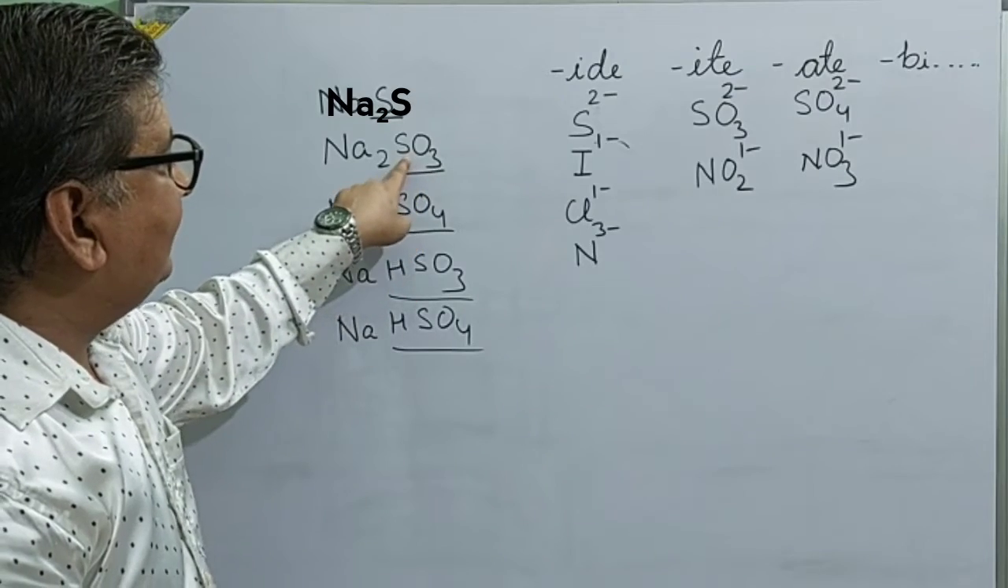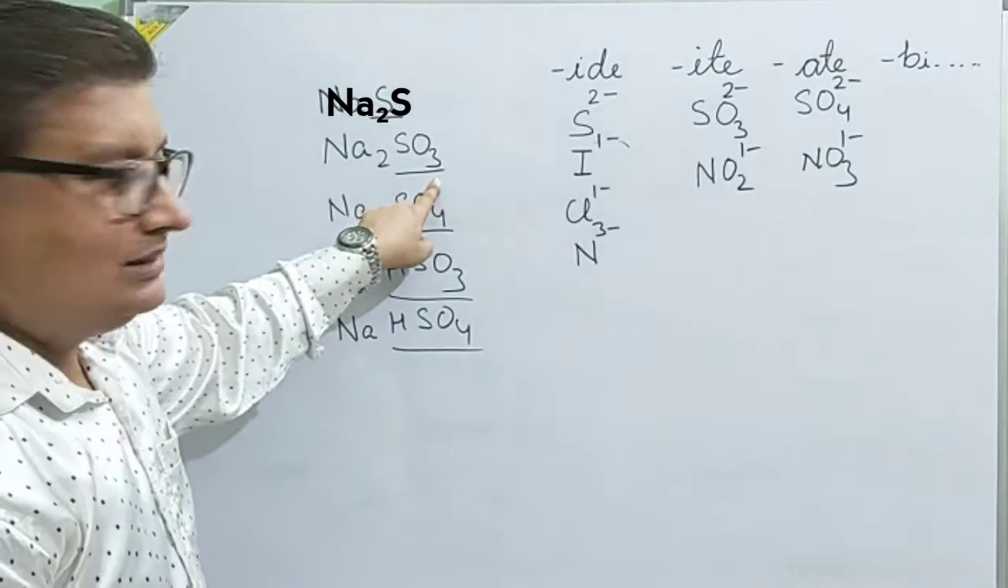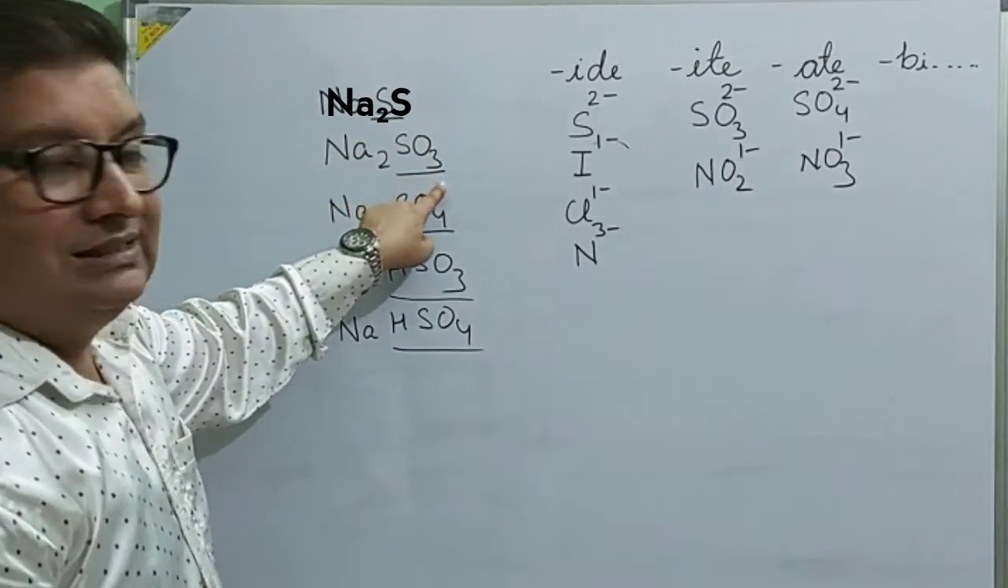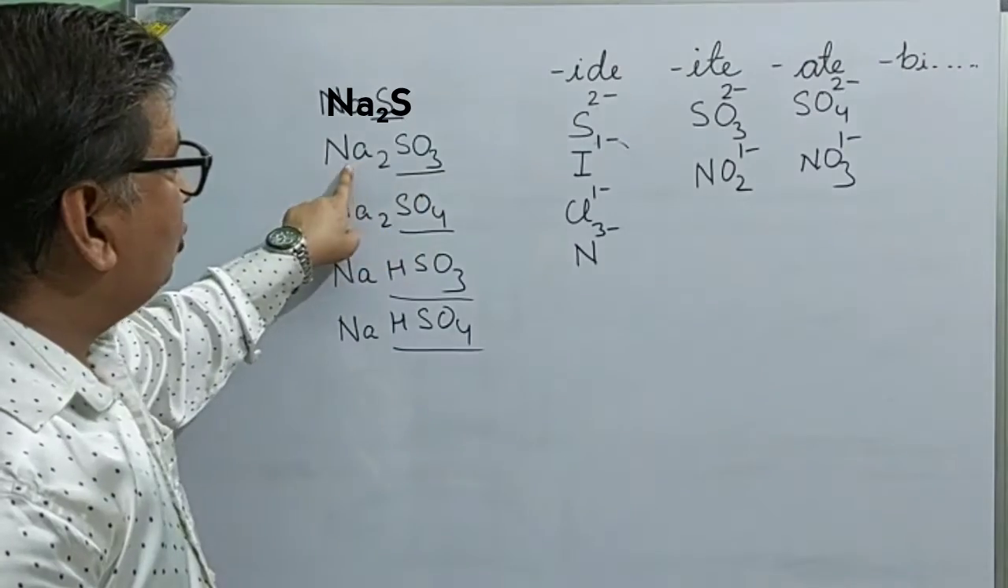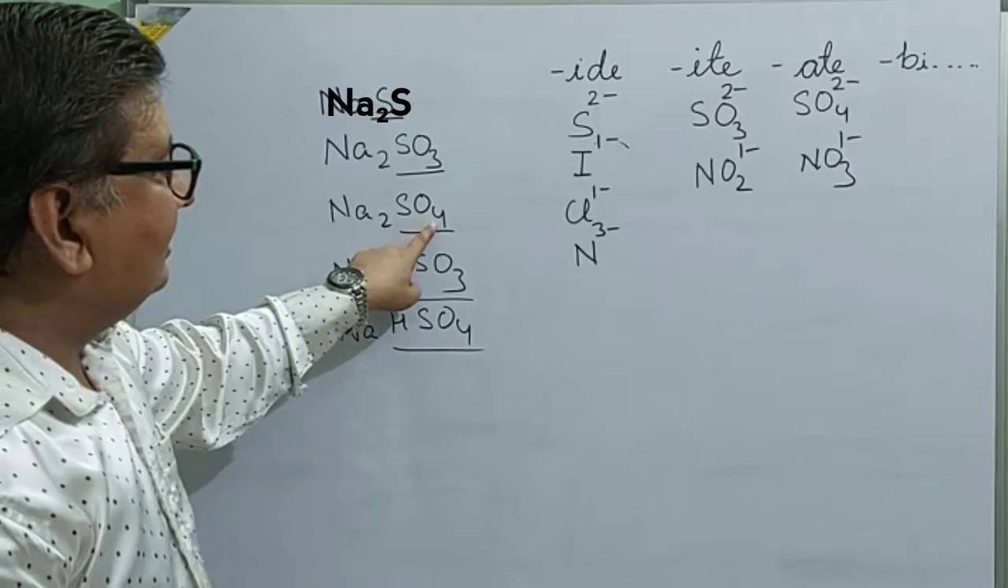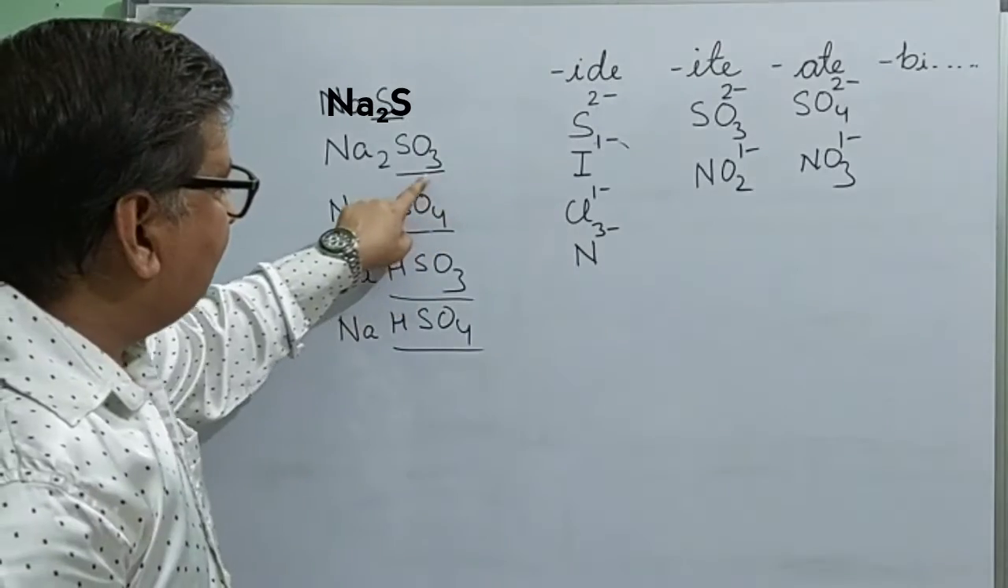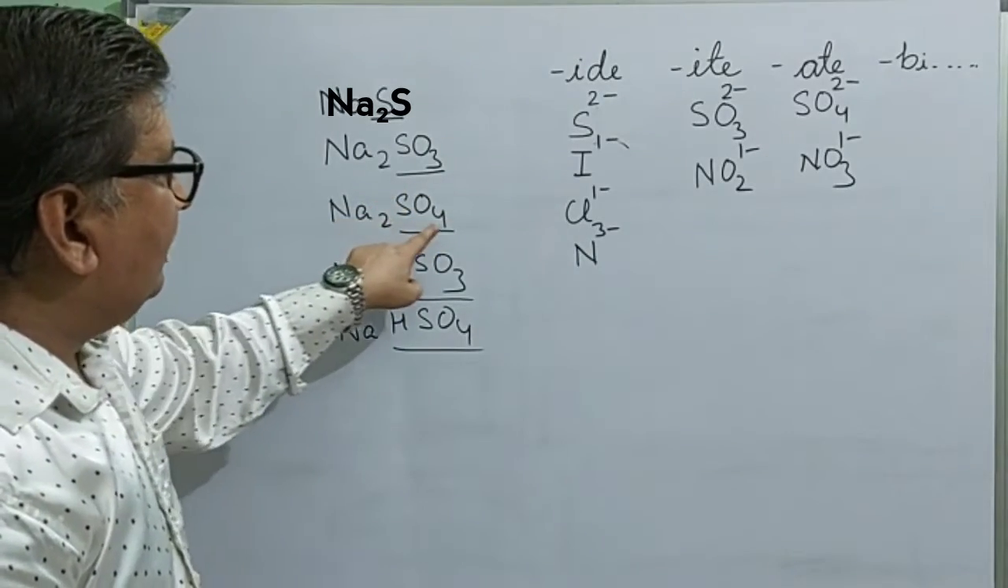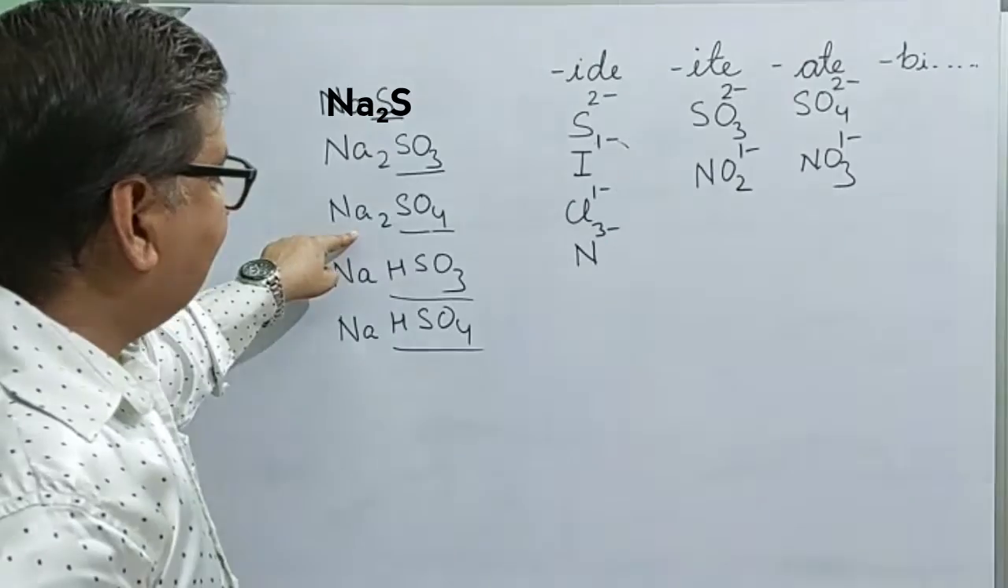The same way you can see here, this is sodium and here SO3 and SO4. Because SO3 here with S, oxygen is less, so SO3 will be known as sulfite. So it is sodium sulfite. But here with the S, oxygen is more, so it will be considered as sulfate. So the whole name will be read as sodium sulfate.